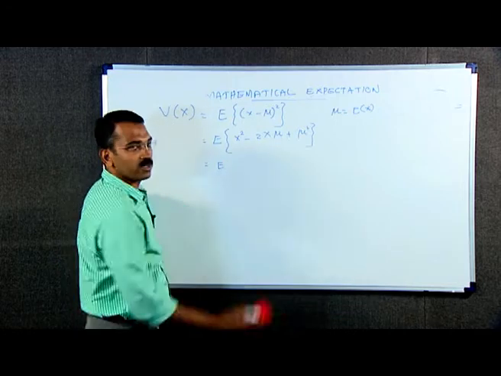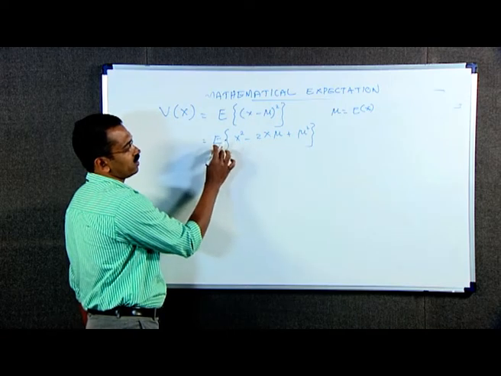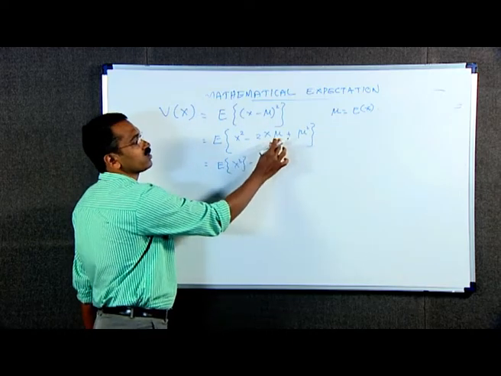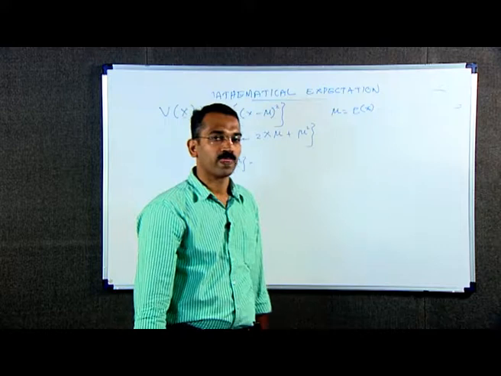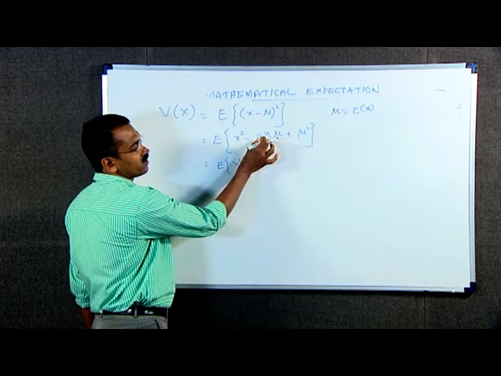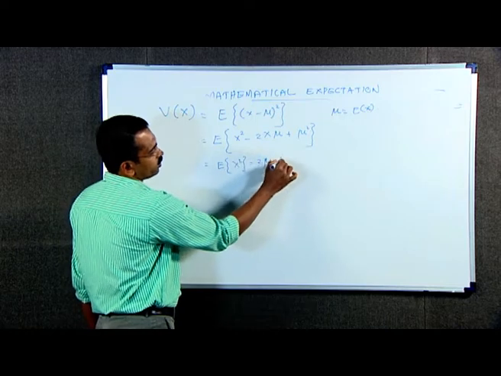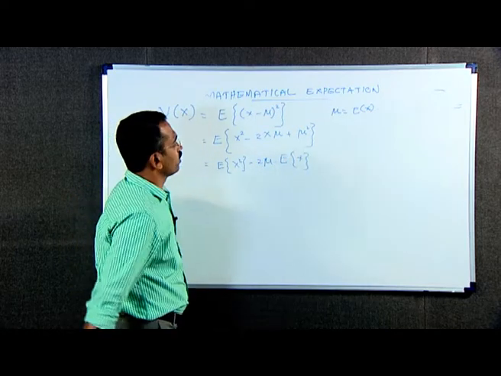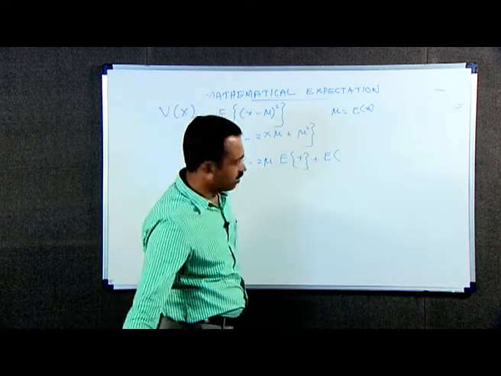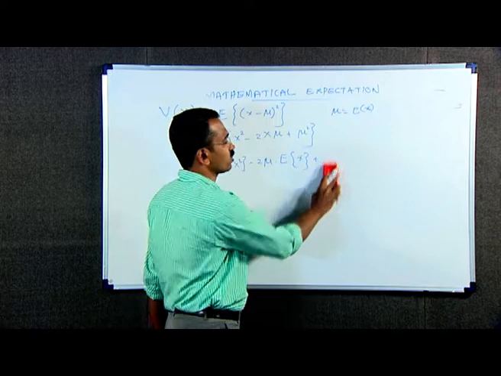By the linearity property of expectation, we can split these terms, that is equal to expectation of x square minus, here 2 is a constant, also mu means expectation of x, which is also a constant. Therefore, we can take outside 2 into mu, that is minus 2 mu into expectation of x, plus, here mu square is a constant, therefore expectation of mu square is mu square itself.